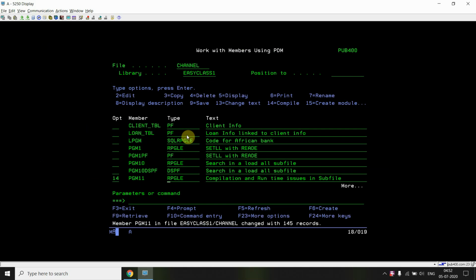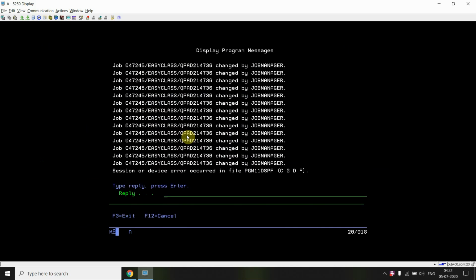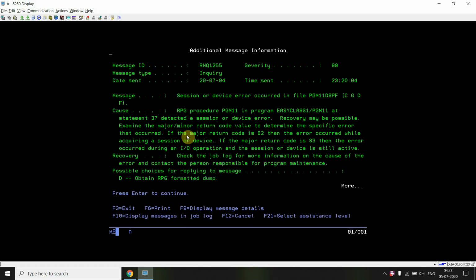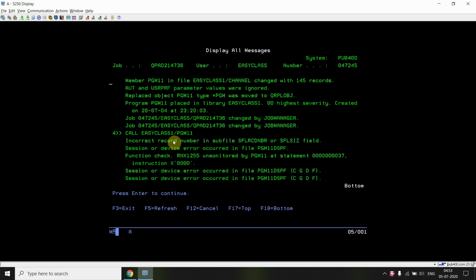Just call this program. So we can see that a session or device error occurred in the file. This is the message: incorrect record number in subfile SFLRCDNBR or subfile size field. Session or device error occurred in PGM11 DSPF.